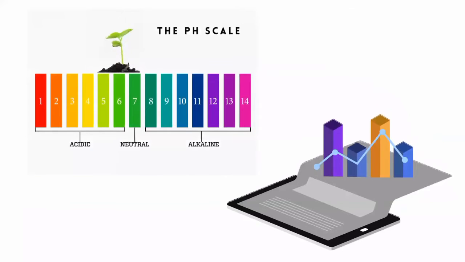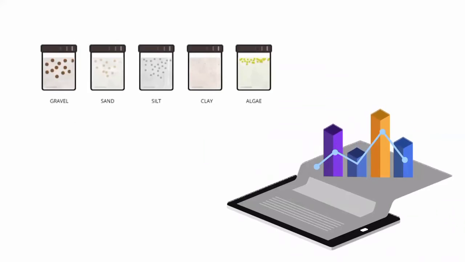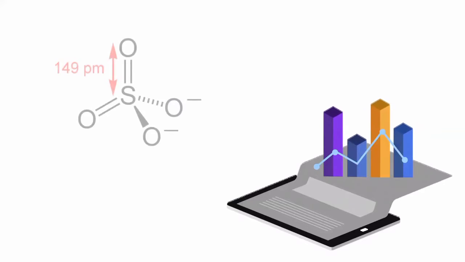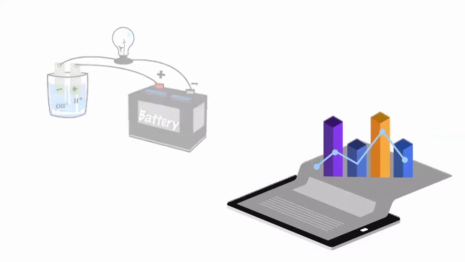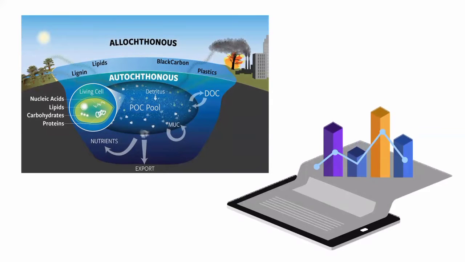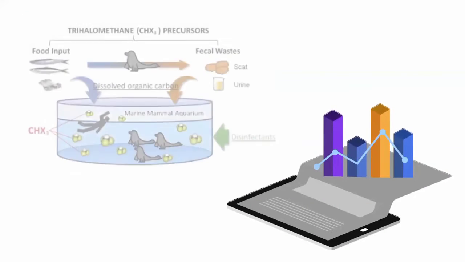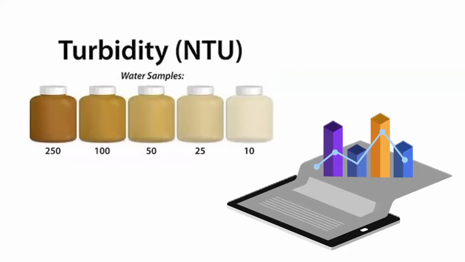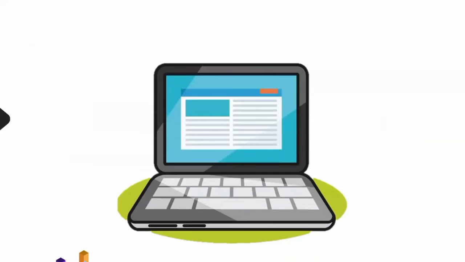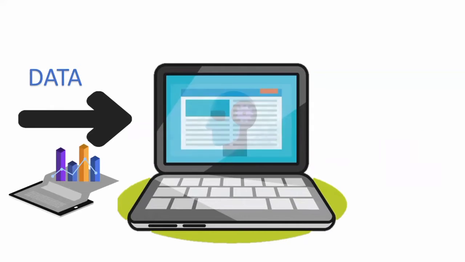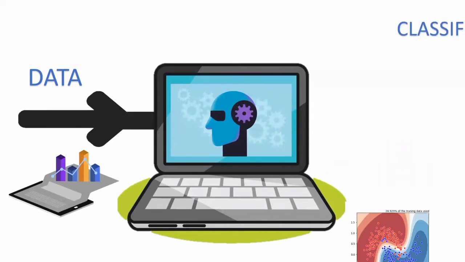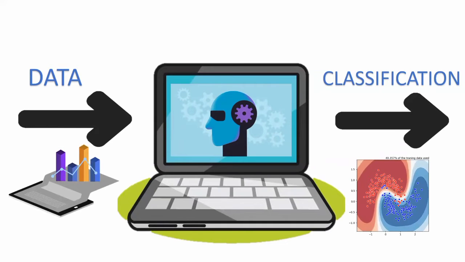We can measure the purity of the water using the pH scale and other properties like hardness of the water, solids present in it, chloramines and sulfates, conductivity of the water, organic carbon in the water, trihalomethanes present in the water, and turbidity of the water samples. We give all the above data to the machine learning algorithm which we have coded, and our algorithm classifies the water as feasible for drinking or not feasible for drinking.